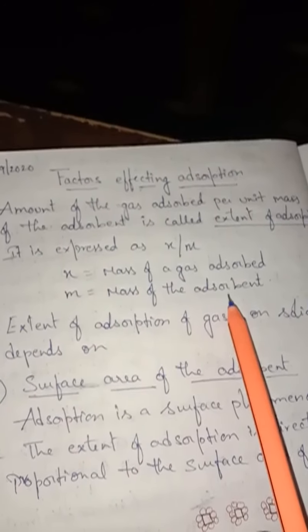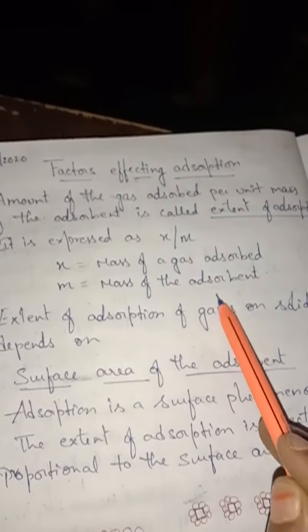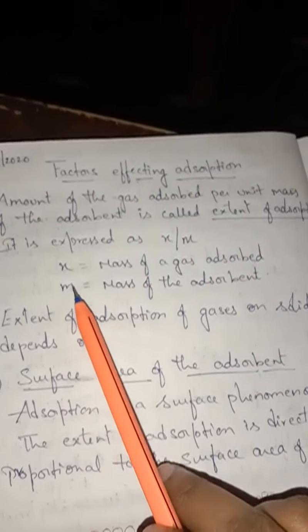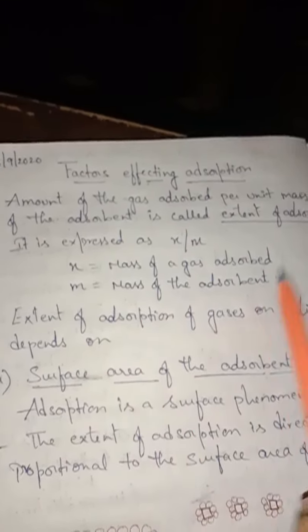And what do you mean by m? M is the mass of the adsorbent. How much solid or solid surface is present, that is called m. So m is nothing but the mass of the adsorbent.